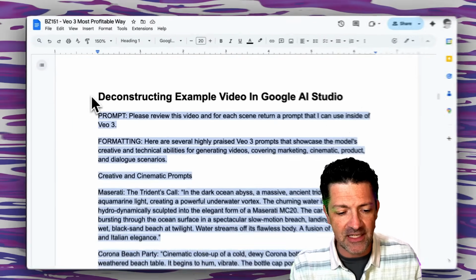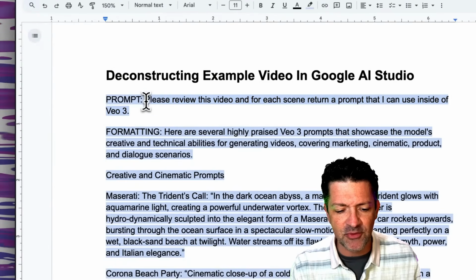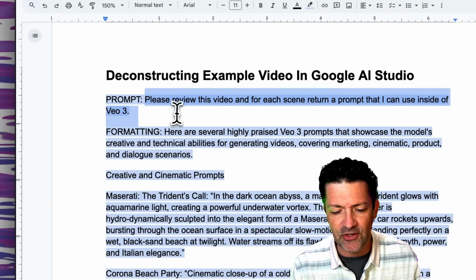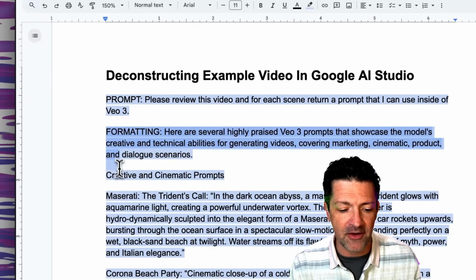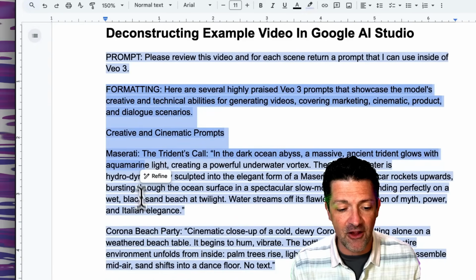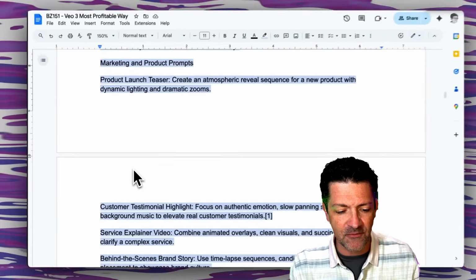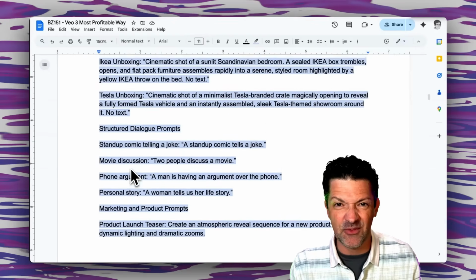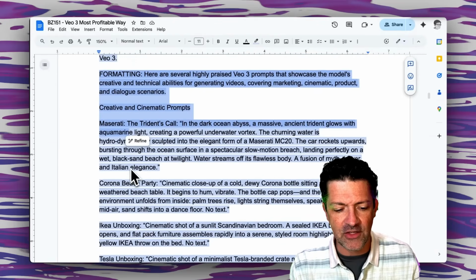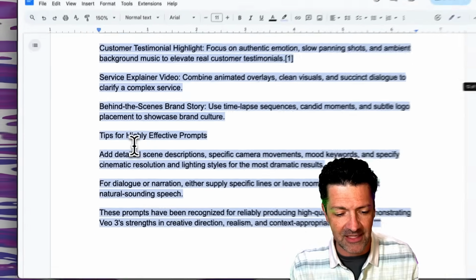So deconstructing an example video in AI Studio. You can start with a simple prompt like this: please review this video for each scene and return a prompt that I can use inside of VO3. But what I found to work a lot better is using this long prompt that has all these example VO3 prompts, because VO3 is such a new tool. It doesn't have in its training data, it doesn't really know what a good VO3 prompt is. So here are a bunch of these. These are pretty nice to just read through and understand. We don't have time to get into all of those. Again, that's in the cheat sheet.